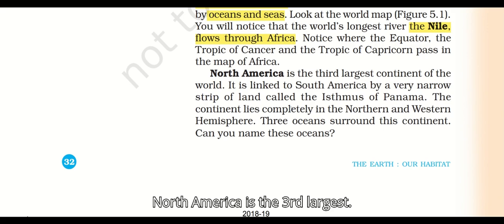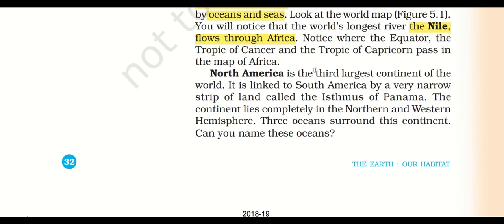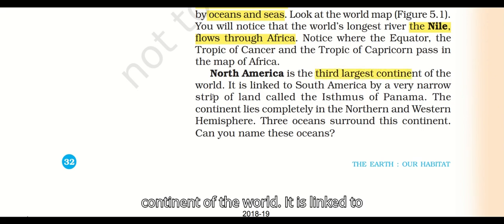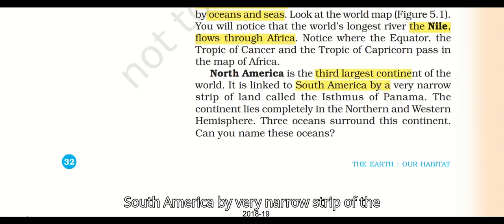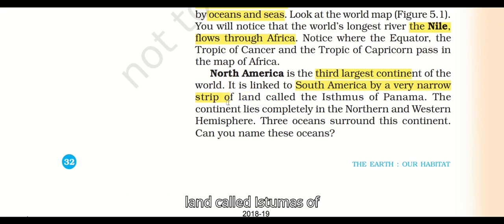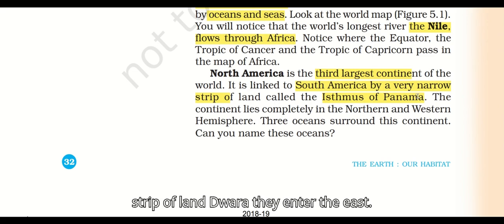North America is the third largest continent of the world. It is linked to South America by a very narrow strip of land called the Isthmus of Panama. North America and South America are linked by a narrow strip of land.